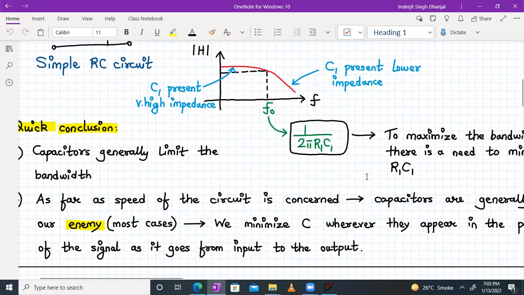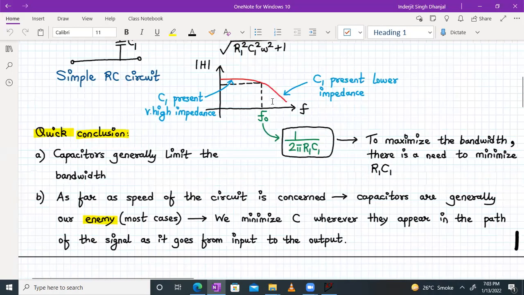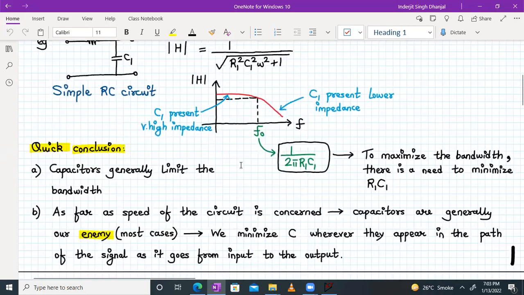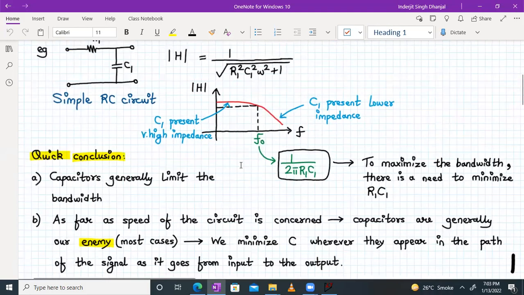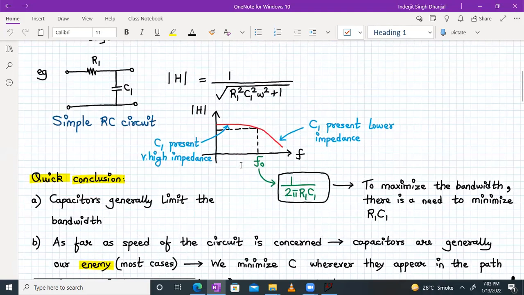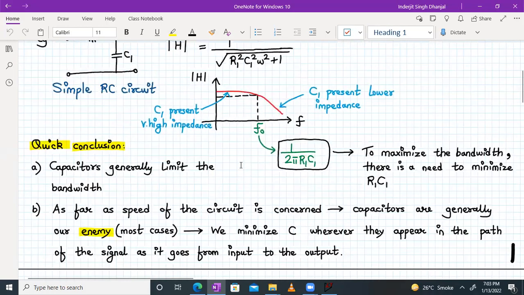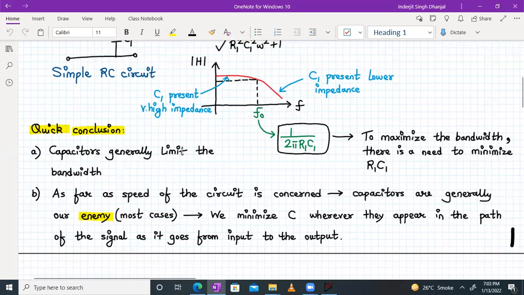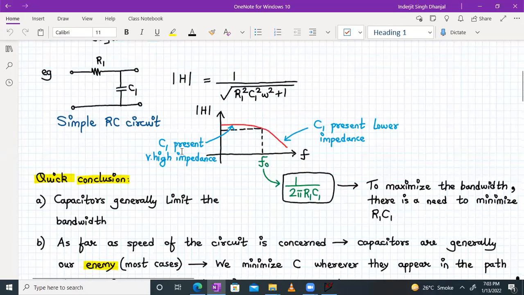Now, F naught is nothing but the bandwidth of the circuit. So in order to maximize the bandwidth, there is a need to minimize R1 C1, right? And that is what the designer's goal is. That's the challenge actually. So a quick conclusion over here is that capacitors are generally limiting the bandwidth. Okay, if you have a capacitor, wherever it is in the signal path, as the signal goes from the input to the output, you have to consider it. It's affecting the speed of the circuit.